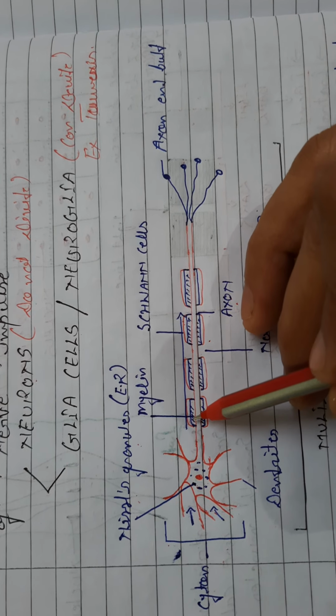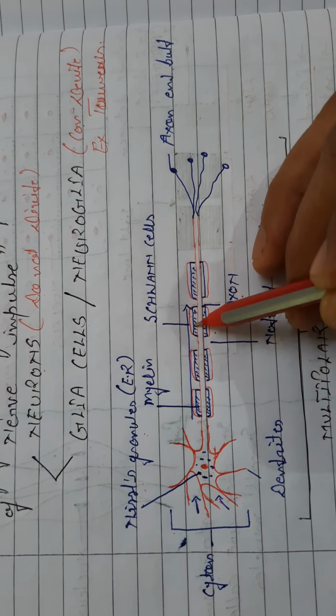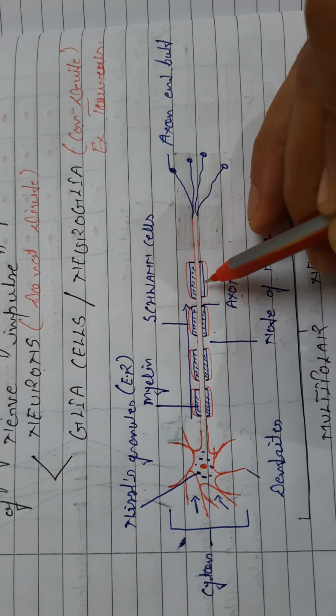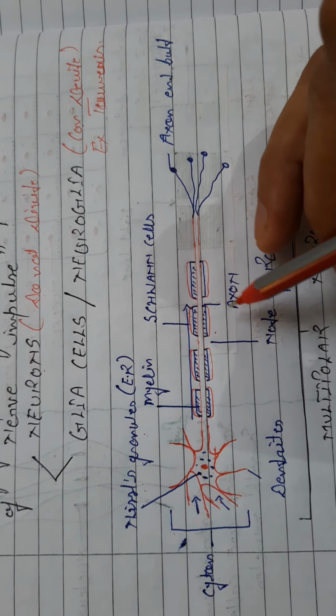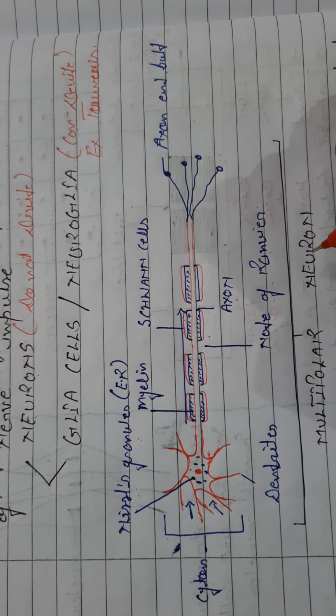In this axon, there are different types of myelin sheath. These sheath-like structures are known as myelin sheath. And all these myelin sheaths are covered by a cell, this red color cell, which is known as Schwann cell. It means the Schwann cells secrete the myelin sheath. Between these myelin sheaths or the Schwann cells, there is a gap. This gap is known as node of Ranvier.